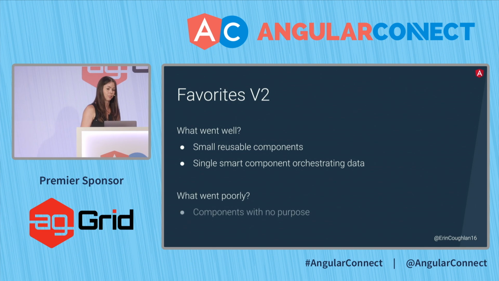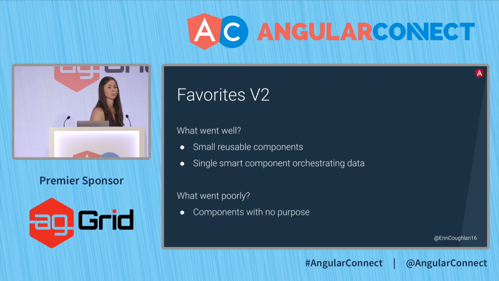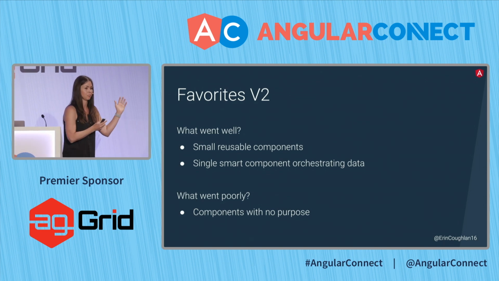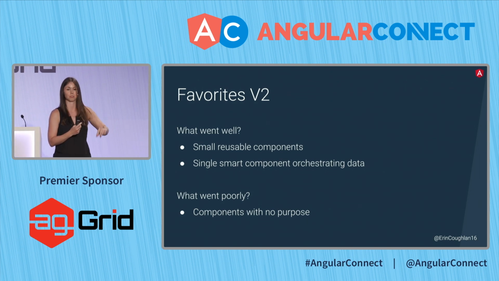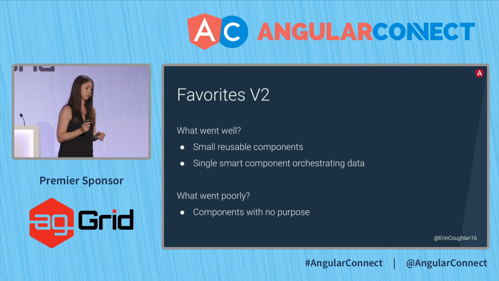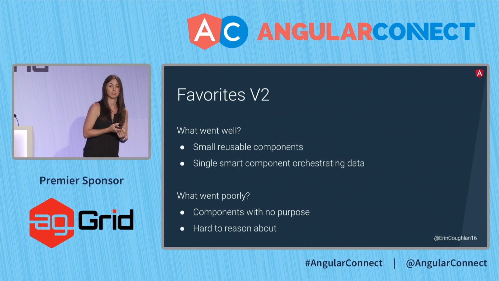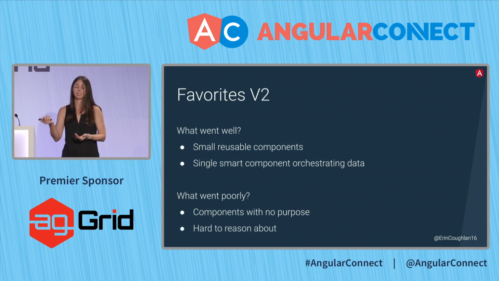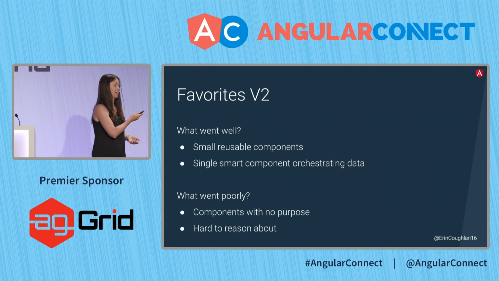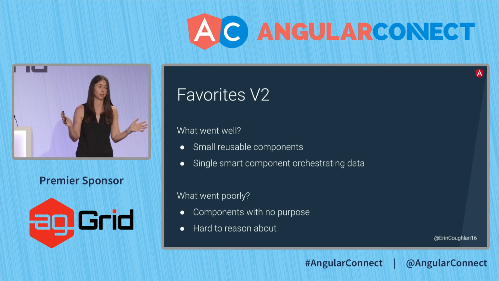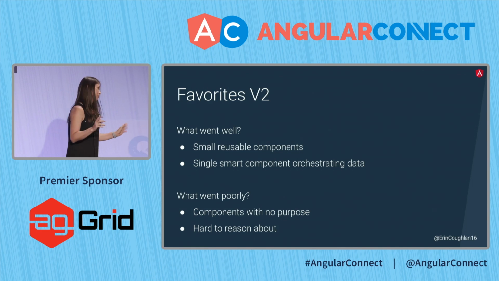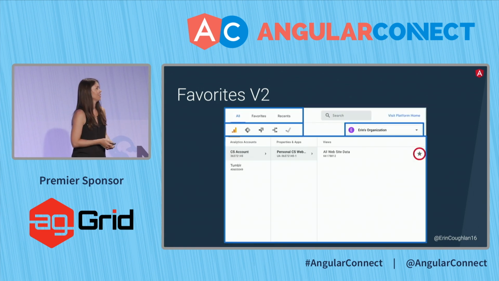What didn't go well was we had components with no purpose. That column was just a repeat over items. In every field that we needed in the item, we had to pass through the column. So it had no purpose but to send data further down. Not so good. And it was hard to reason about. It was something I could not assign to a new engineer on the team who had no background in how we designed this. They would have no idea what we were doing. They're like, why do I have to update 6 files to add a stupid star? It wasn't stupid, but it was difficult. So we wrote it again.